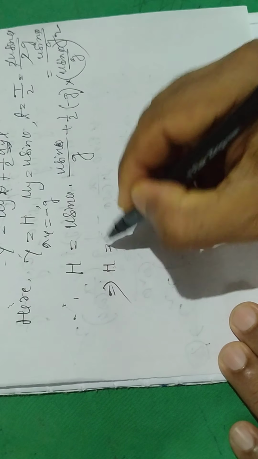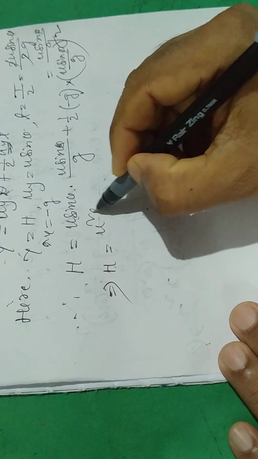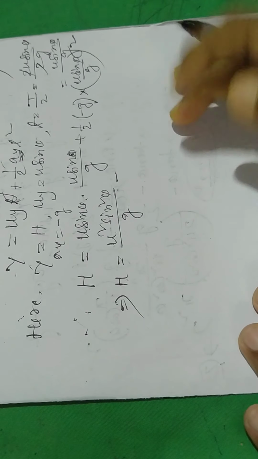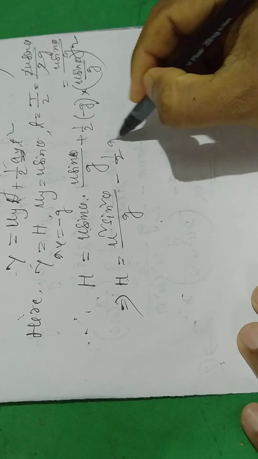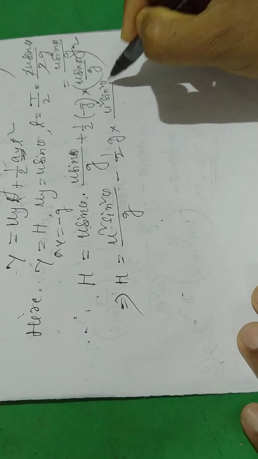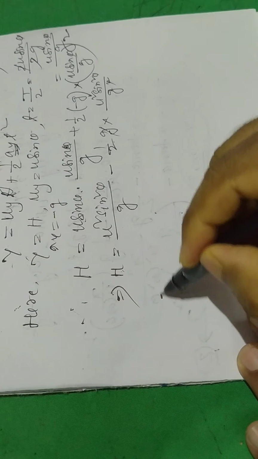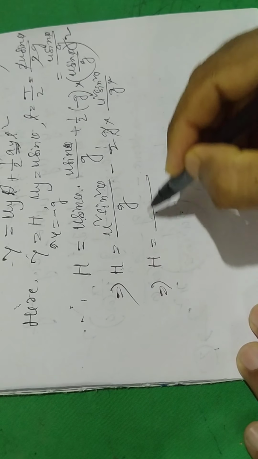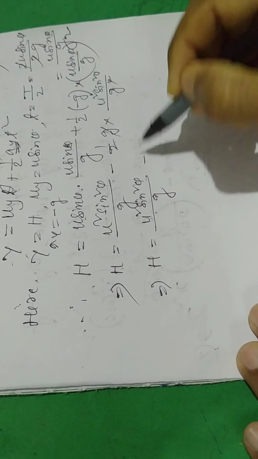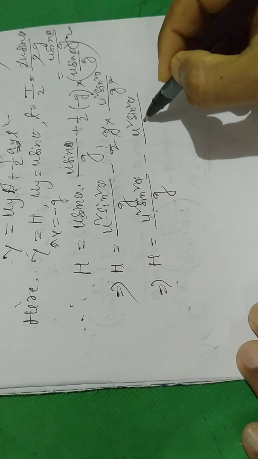H equal to u square sin square theta by g minus half g u square sin square theta by g square, so one g cancels. H equal to u square sin square theta by g minus u square sin square theta by 2g.